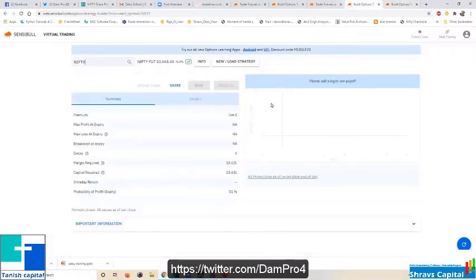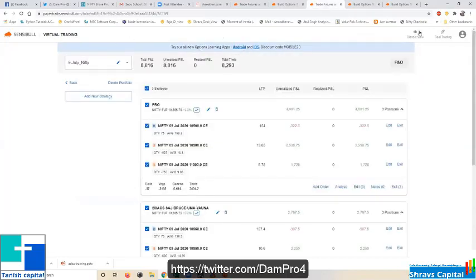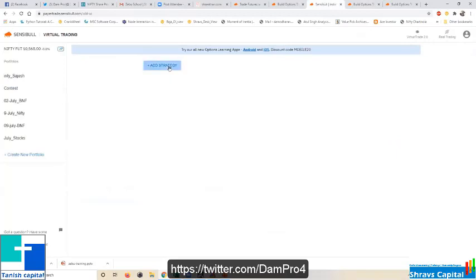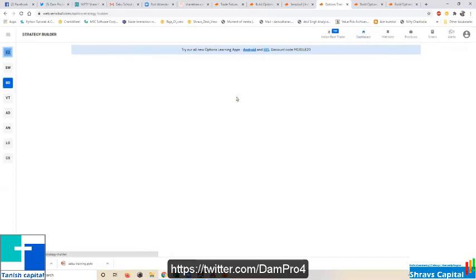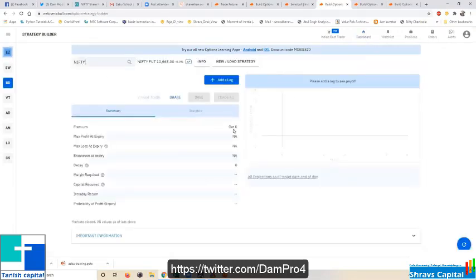So what I can do is, I'm creating a new strategy for you. Like right now, if I'm seeing this chart, and if you're taking class with me on a one-to-one basis, this is how we generally teach people. So I am going to create a strategy, initiate a strategy on Nifty. Again, I'm going to now add a leg.